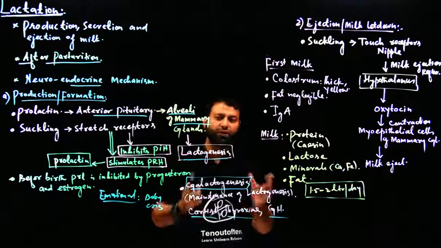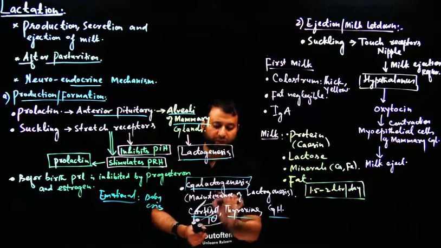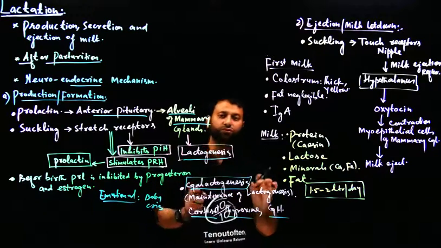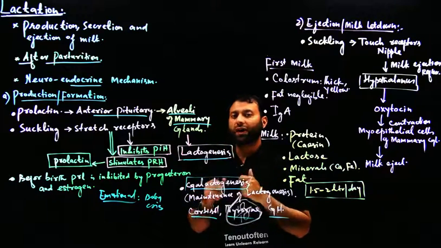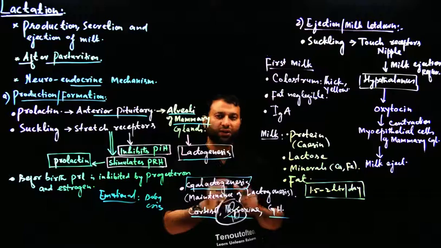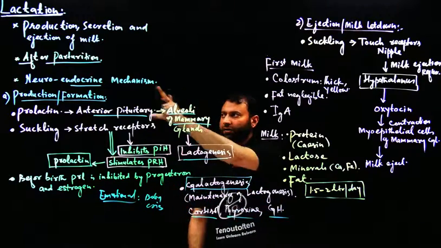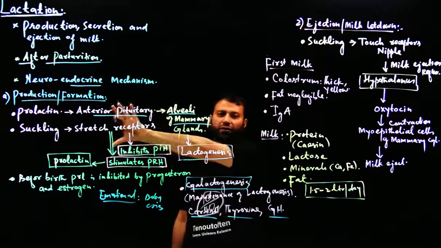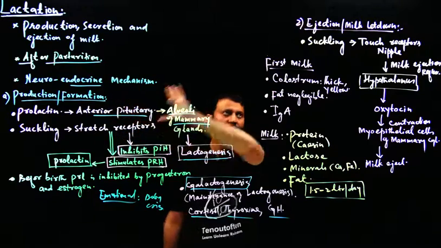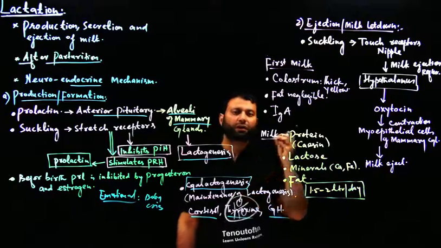3 हार्मोन्स है जो galactogenesis को ensure करते हैं. कौन कौन है? Cortisol, thyroxine and growth hormone. These 3 hormones, they make sure that the process of lactogenesis continues, and this maintenance is called galactogenesis. So as such, first phase of the milk, this lactation is complete. Then let's come to the second step, that is ejection of milk or milk letdown.